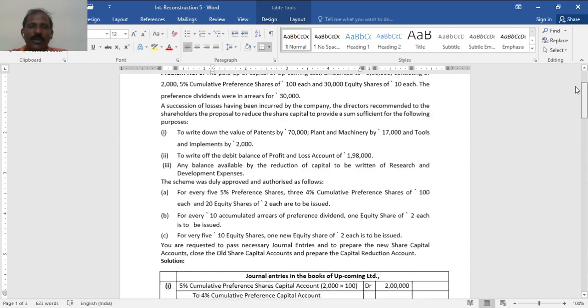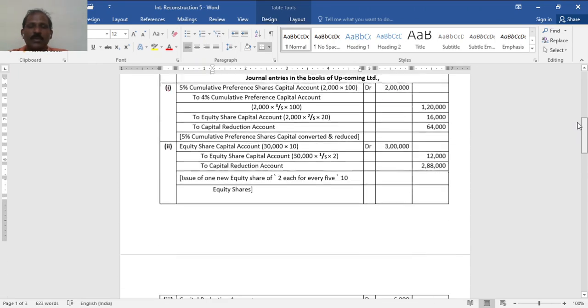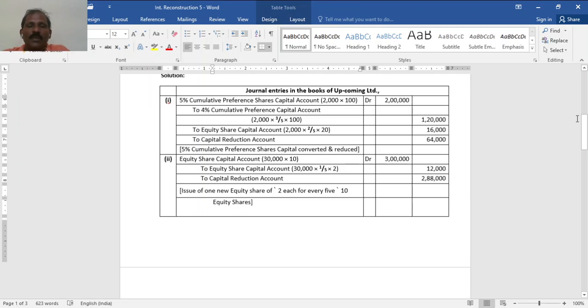In place of that, to 4% cumulative preference shares, 3 shares for every 5 shares held, so 3 by 5 into 100, that is 1,20,000. Equity share capital account, 2 shares for every 5 shares held into 20 rupees, 16,000. The difference to the capital reduction account is 64,000, that is 2 lakh less 1,36,000.